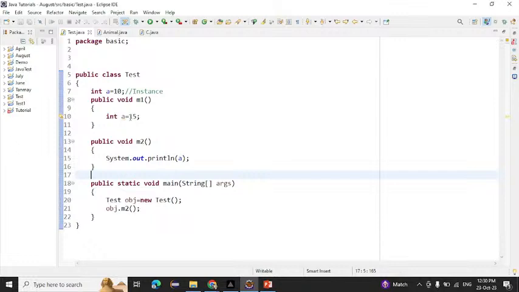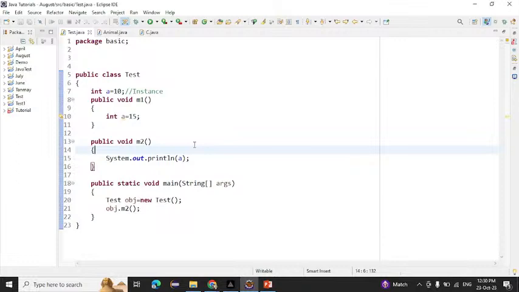How many people are saying 10? Rajesh is saying 10. Usman is saying 10. Teja is saying 10. How many people for 15? Sunil, Teja. Okay, now we will see that.